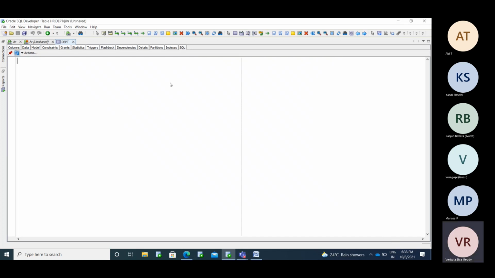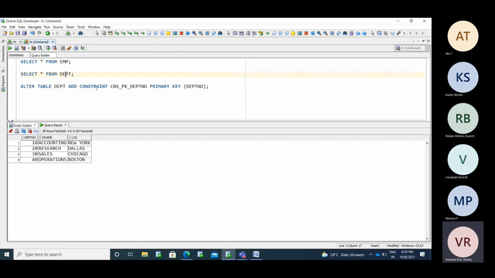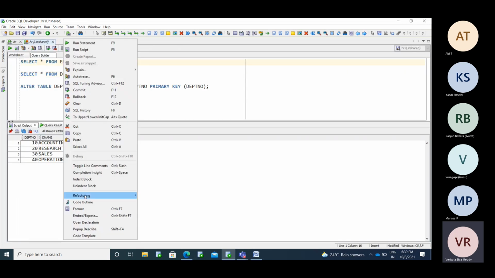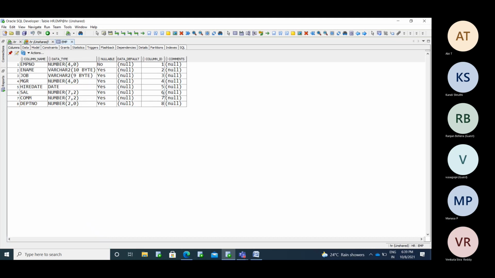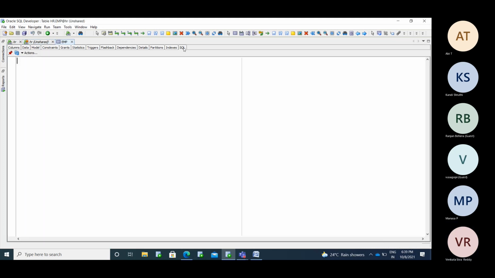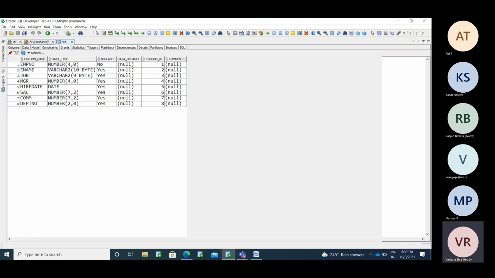What happened here? I'm not getting the information. Okay, let's see. Usually you will get that. Otherwise, we can try another table. Not in this one.